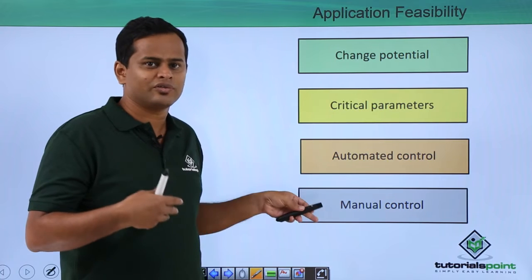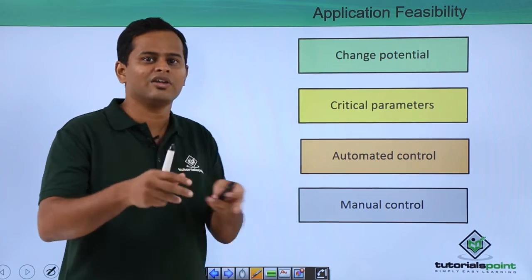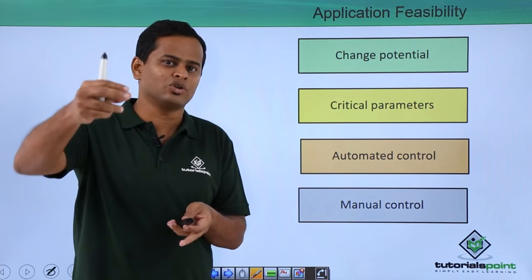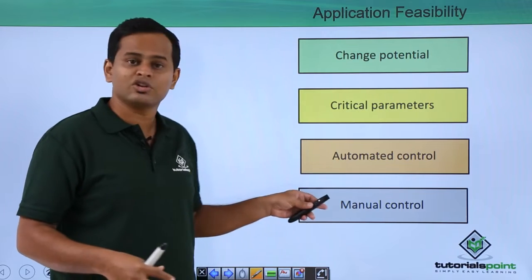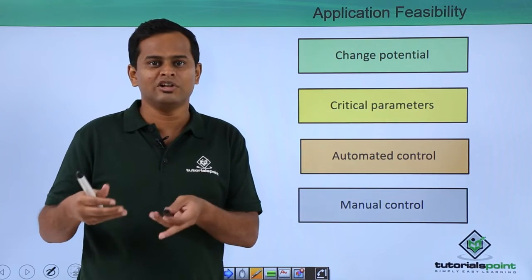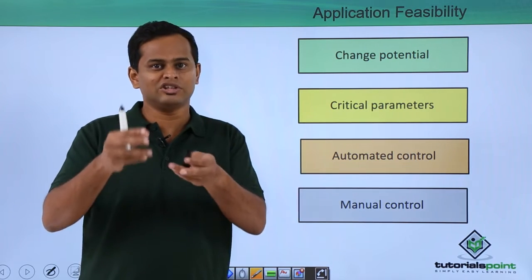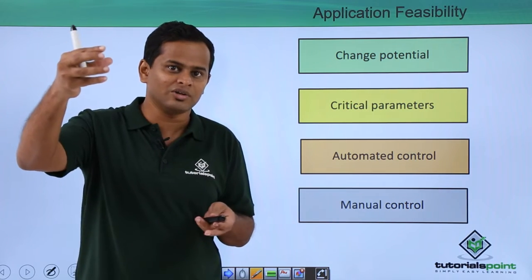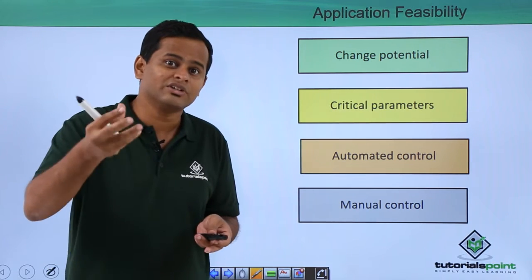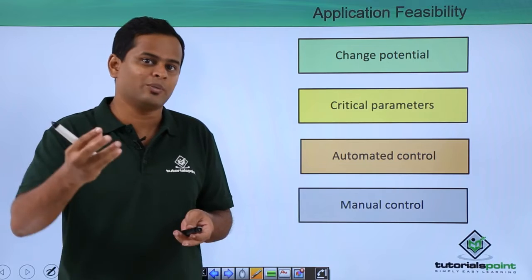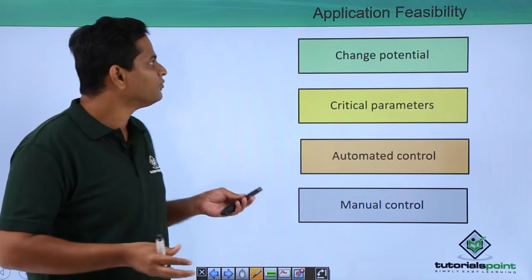Again, it depends on two different controls what we can have. One is the automated control, where whenever a thing goes out of the control limits, automatically there would be a corrective action, or there can be manual control also. Means a person will be constantly checking or monitoring that, and whenever this particular value goes out of the control limit, then this person has to manually come and take an action to correct that particular process to make it come within the control limits.